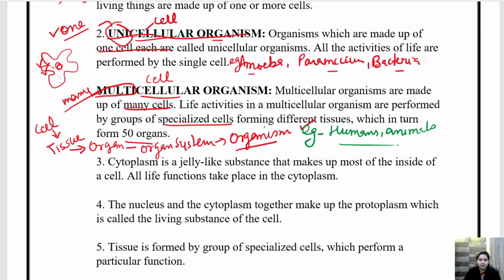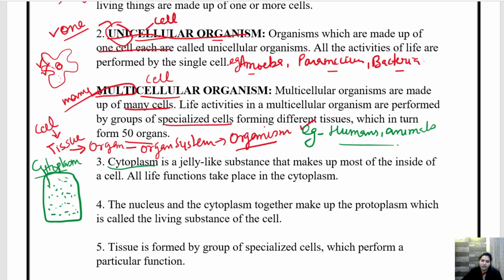So the question says, what is cytoplasm? If you look into your book, the question is, what is cytoplasm? So children, what is cytoplasm? Cytoplasm क्या होता है? So if you remember the diagram of the cell, this was the cell membrane, and inside this cell membrane, a liquid or jelly-like structure was present all over the cell like a fluid, that is called cytoplasm.